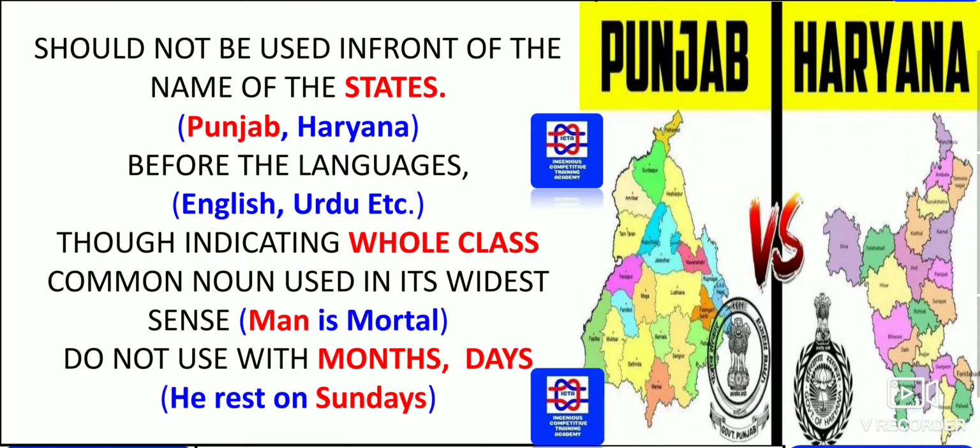Though indicating a whole class, a common noun is used in its widest sense. So here the common noun is man, which is used for the whole class, that is, man is mortal. There is no "the man is mortal." It is a proverb saying man is mortal, woman is immortal.